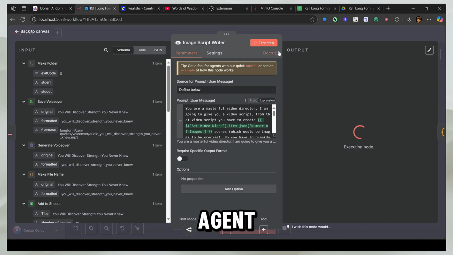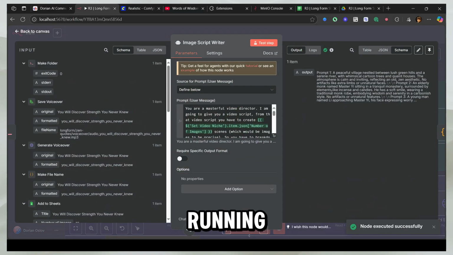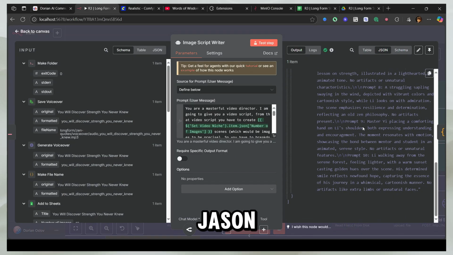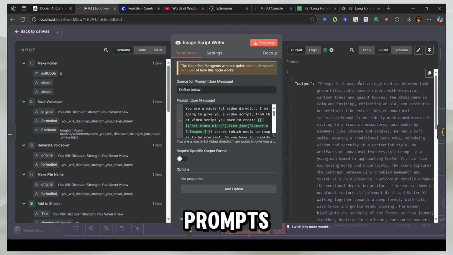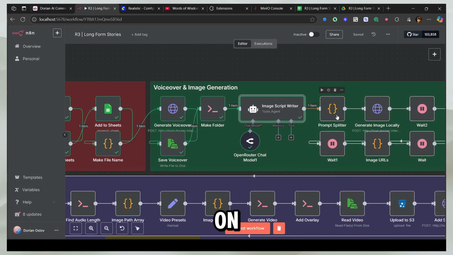When I run this agent, it's going to give us a complete prompt for our images. This has completed running, and here you can see we have this entire JSON file. We have 10 prompts because this is 10 images. If we ask for 20 images, it's going to write 20 prompts for you. So we have prompt 1, 2, and till 10. This is configured based on the script, so you can have similar elements on the screen and in the story. So it makes sense, right? We don't have random images.